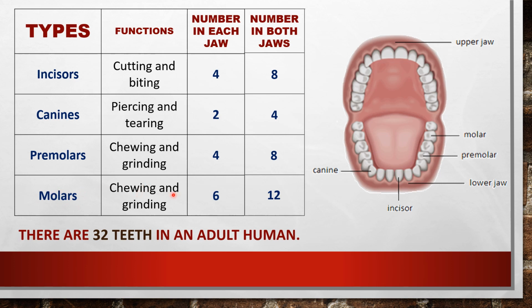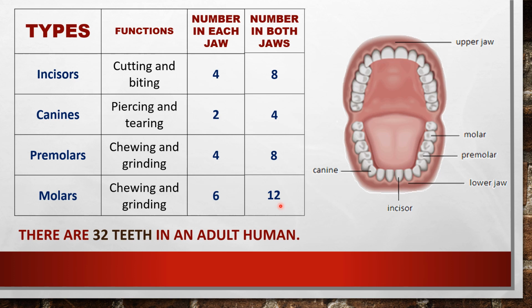Function chewing and grinding. So we studied that fine grinding. Okay, here you can write chewing and grinding. Both have the same function. And 6 molars in the upper jaw and 6 in the lower jaw, and total 12 molars.